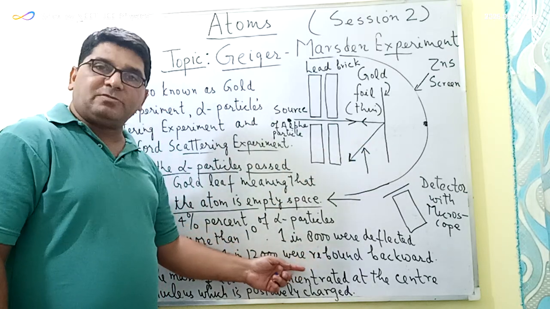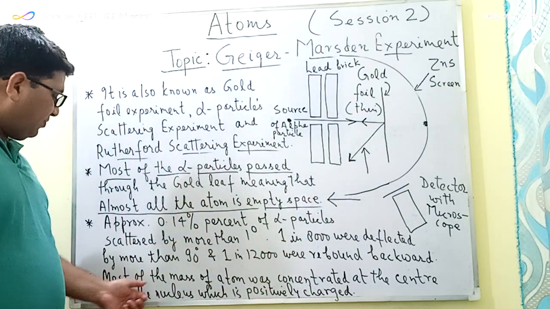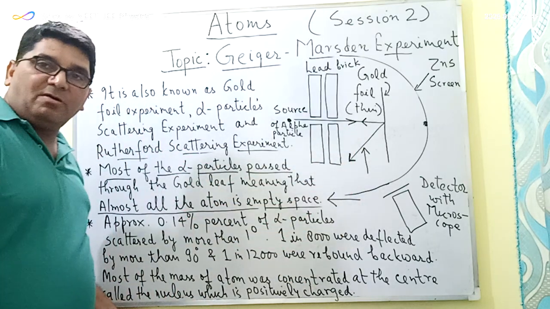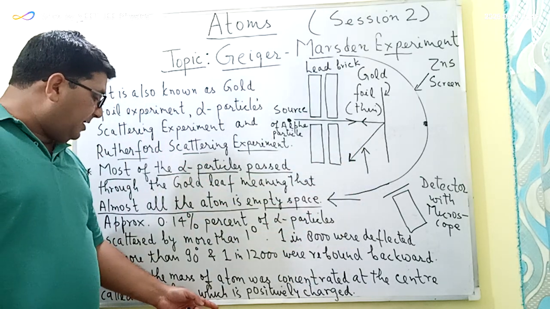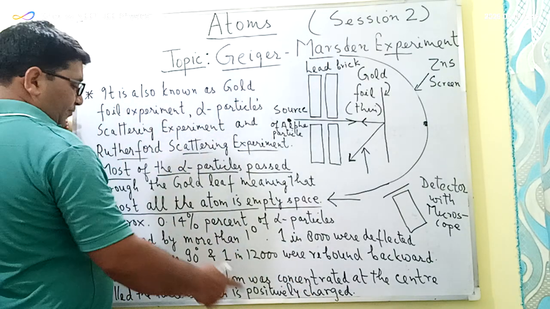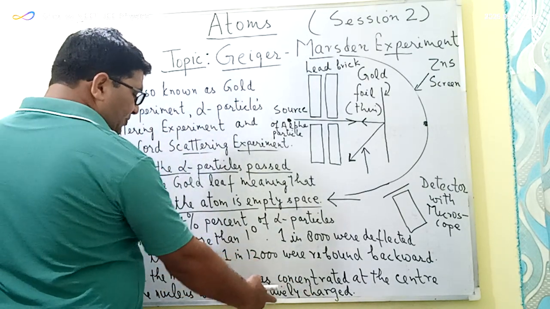So this is possible only when most of the mass of the atom is concentrated at the center, which we call the nucleus, and this has to be positively charged. Now, why am I saying that this has to be positively charged?